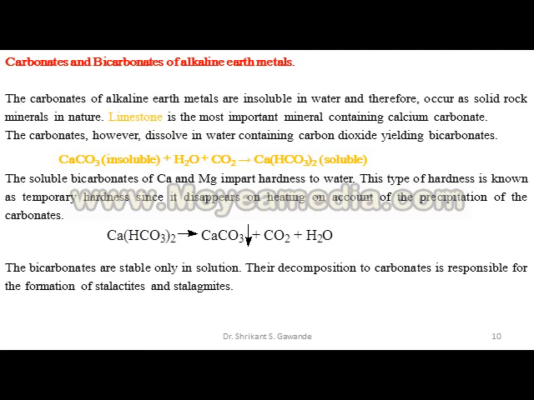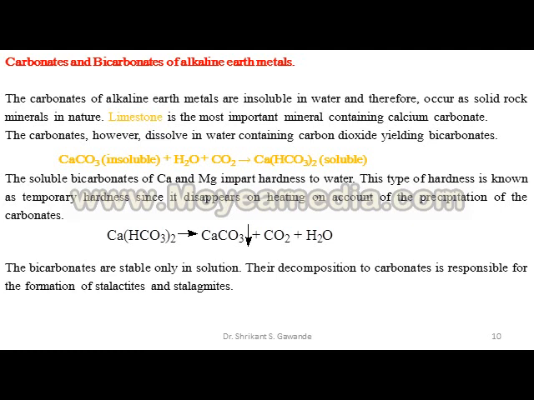The carbonates, however, dissolve in water containing carbon dioxide, yielding bicarbonates.